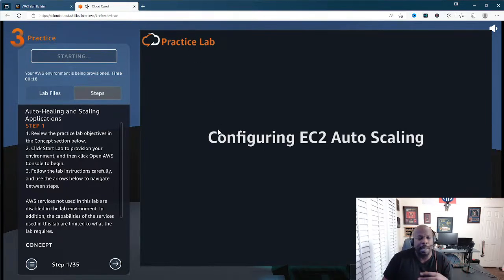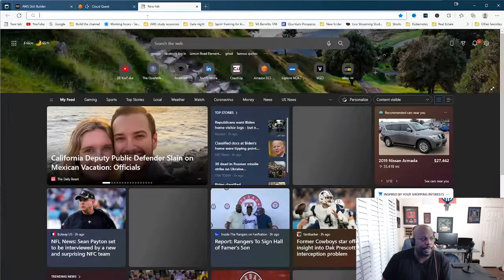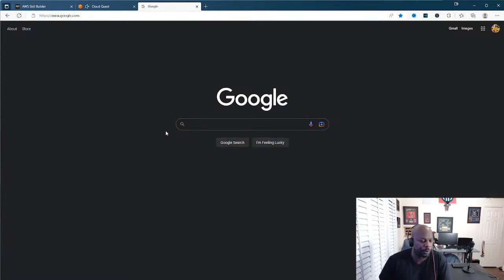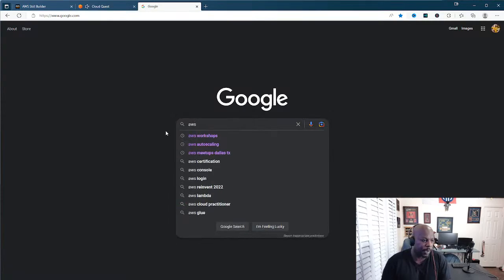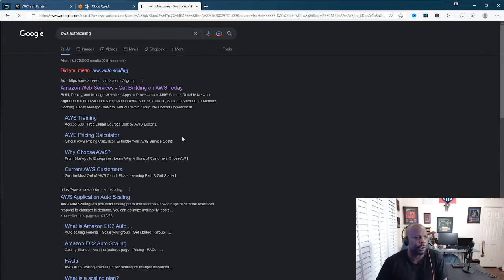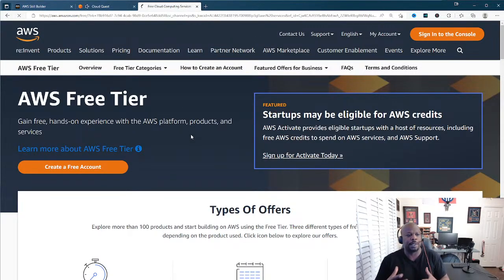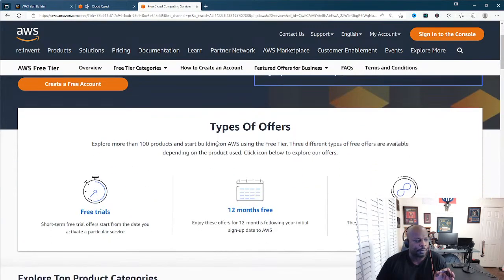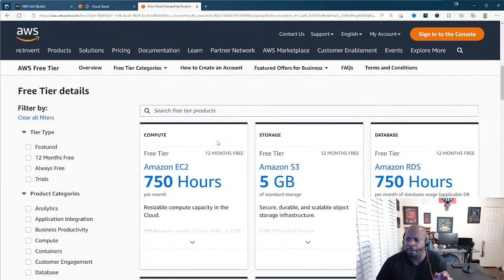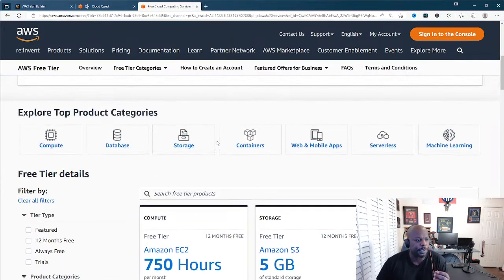If you want to see auto scaling on your own, all you have to do is look up AWS auto scaling. You can see all the resources within the documentation on the AWS website. All this stuff is within the free tier. I think I'm going to do a video about the free tier for people that are unaware of that.